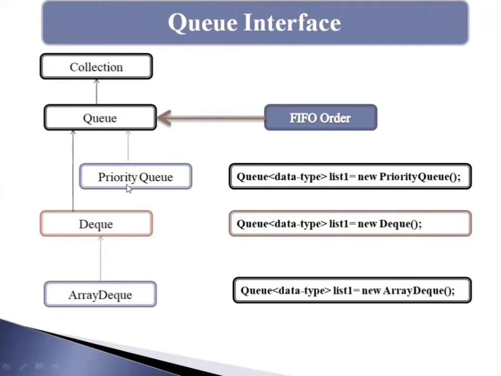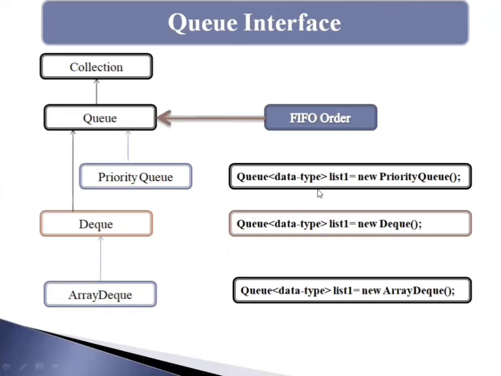Now the PriorityQueue. The PriorityQueue class implements the Queue interface, and it holds the elements which are to be processed by their priorities, and the PriorityQueue does not allow null values to be stored in the queue.